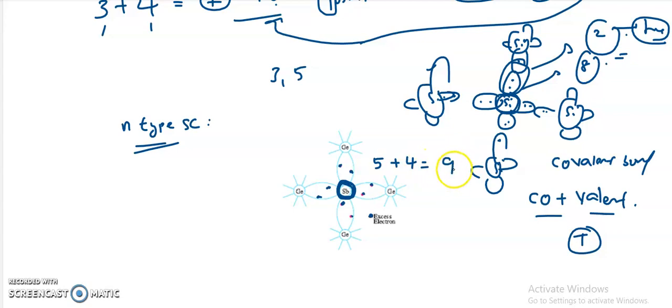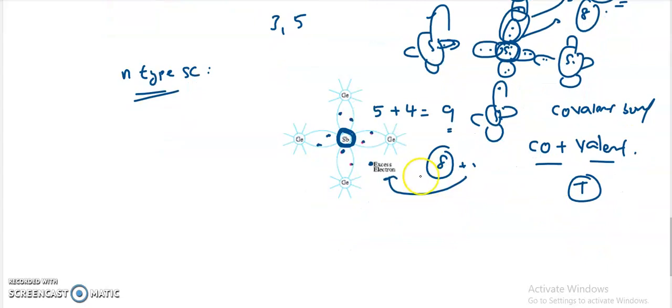So 5 plus 4 is equal to 9. But to become stable, I require only 8 electrons. That means 1 electron is in excess, called the excess electron. These electrons are responsible for the conduction, as this electron is loosely bonded to the atomic structure. With the least amount of energy supplied to this crystal, this electron will immediately get out, and it is responsible for the conduction.